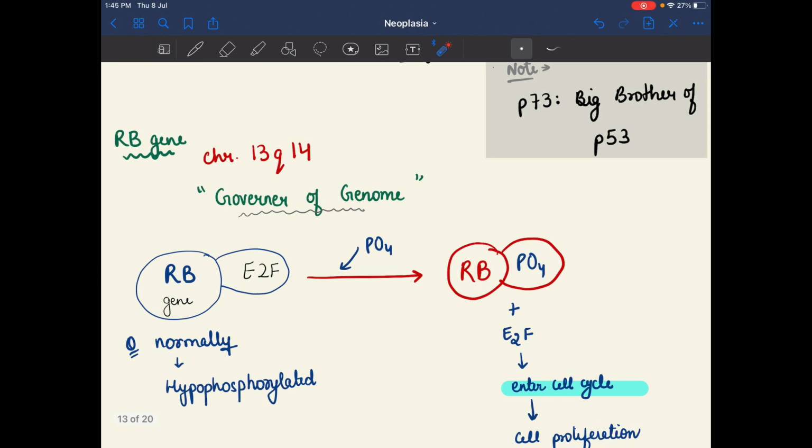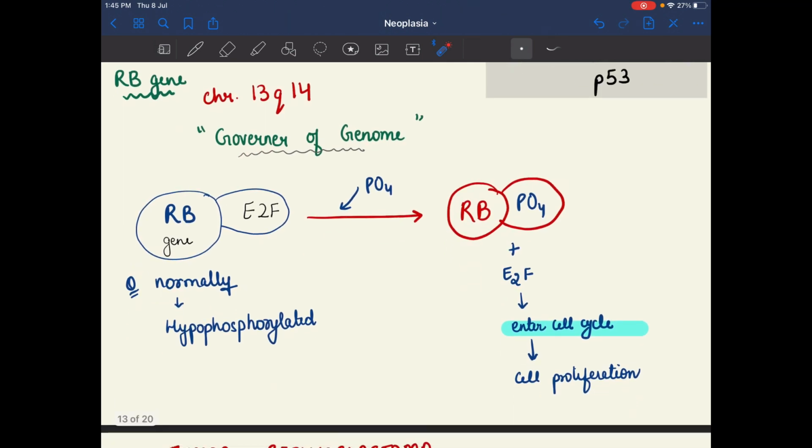So next one is the RB gene. RB gene is present on chromosome 13q14. It is basically known as the governor of the genome. Governor of genome is the RB gene, as Reserve Bank of India is the governor of India, something like that. So in the normal condition, RB gene is hypophosphorylated, means it binds with the E2F factor.